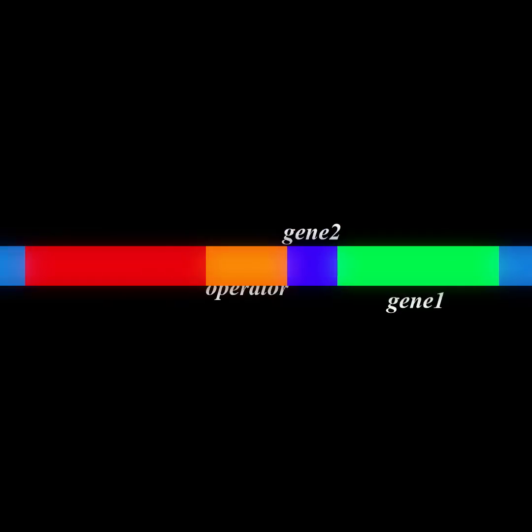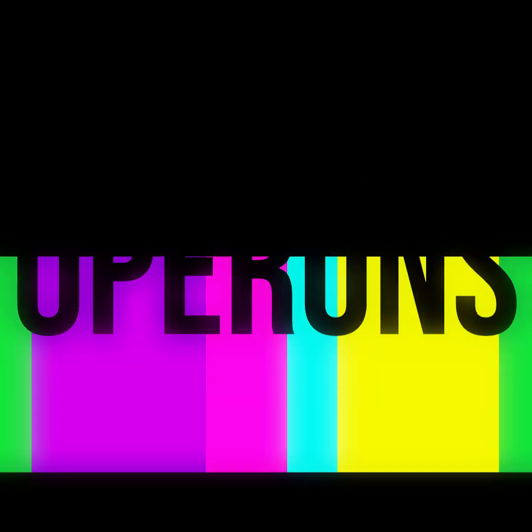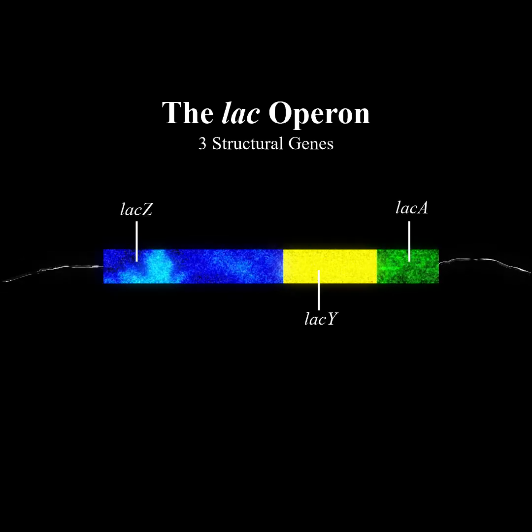Prokaryotic DNA contains clusters of sequences that work together to regulate and express themselves according to changes in the organism's environment. These clusters, taken together, are called operons. The lactose operon, hereby referred to as the lac operon, is one such cluster found in E. coli bacteria. The operon contains three structural genes, LAC-Z, LAC-Y, and LAC-A.